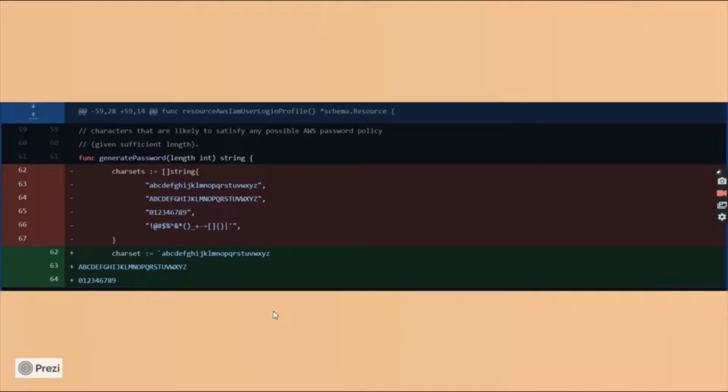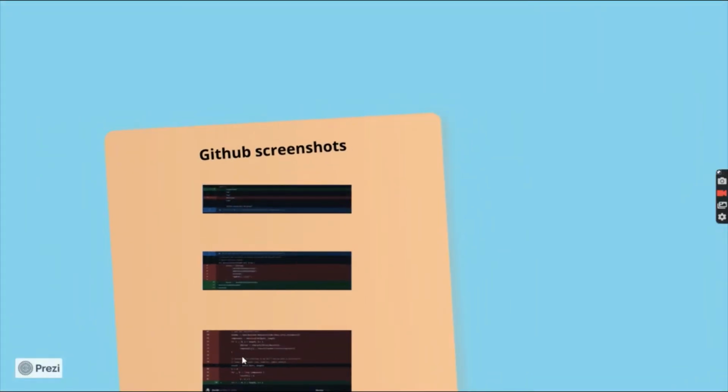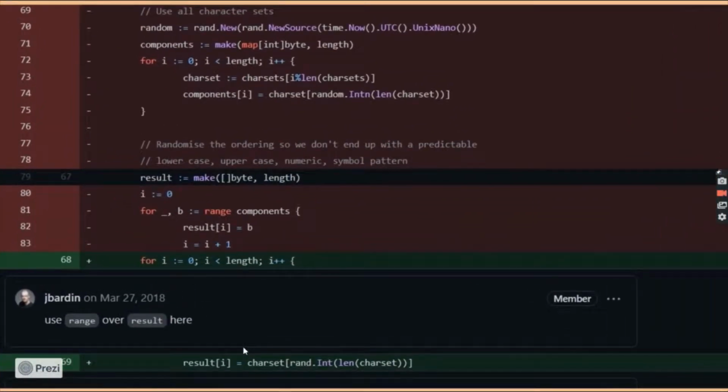They had a character set of lowercase letters, uppercase letters, numbers, and special signs, but those signs are not supported by AWS. That's why they changed it to a different character set and modified that. Further, the last screenshot shows the result over the range. Here they removed all the lines of code in red, which show that they used the math/rand function. So there is a result which makes things better here.